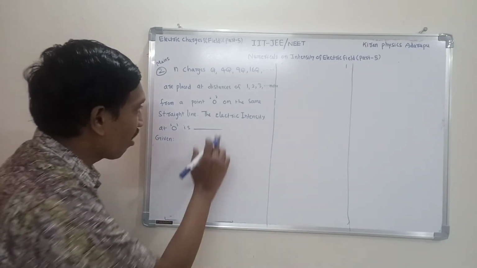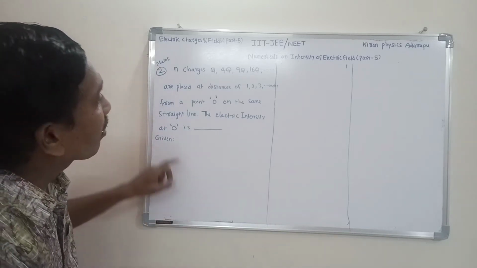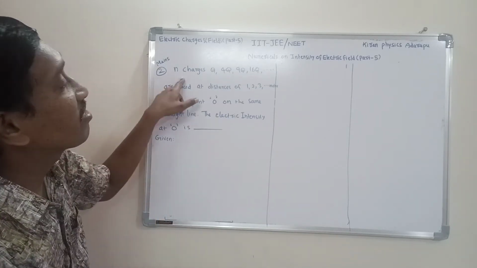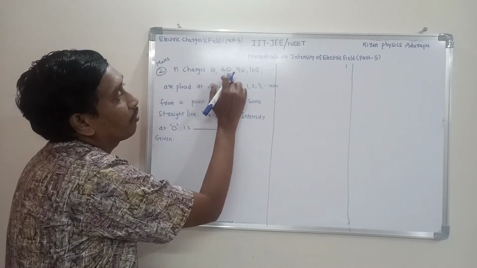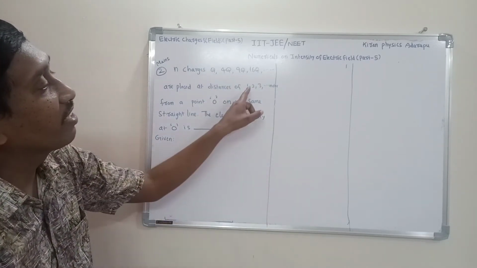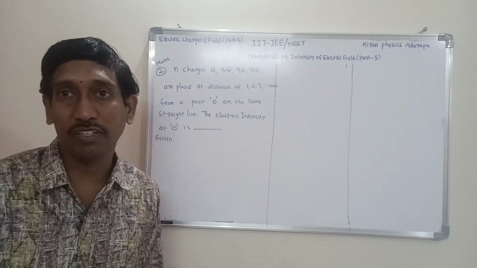What is asked here? The electric intensity at point O. What are the given charges? N charges are given: Q, 4Q, 9Q, and so on. They are placed at distances 1, 2, 3, and so on. This is the given question.